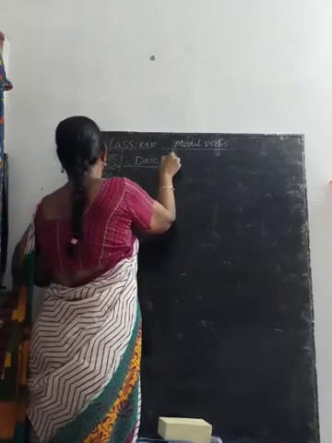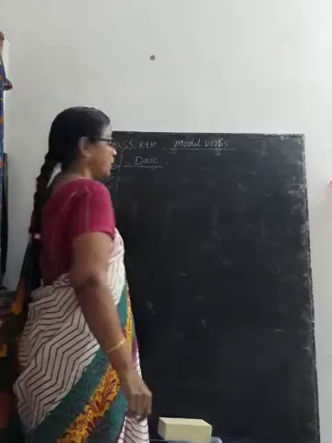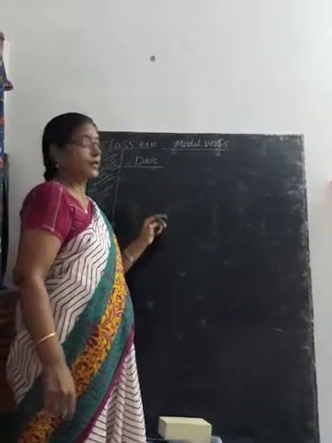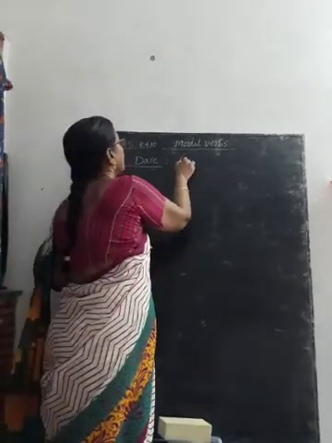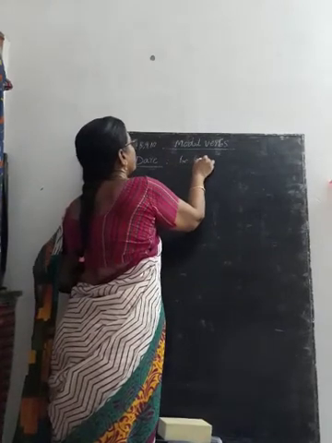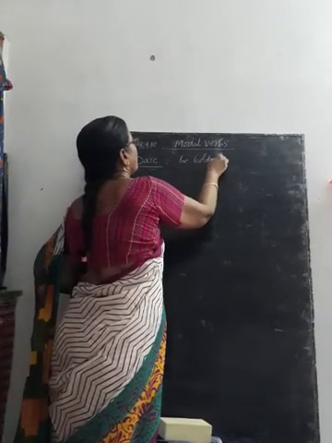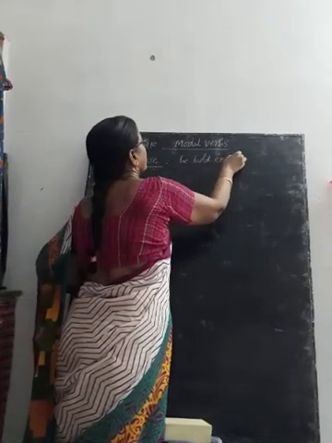Auxiliary verb dare. Modal auxiliary verb dare means be bold enough to.